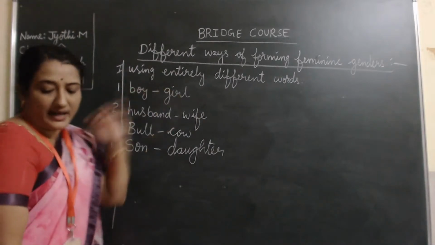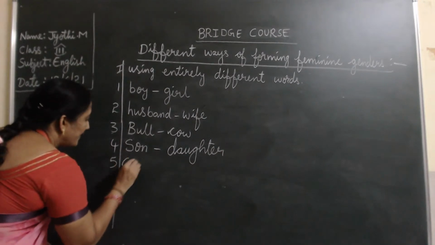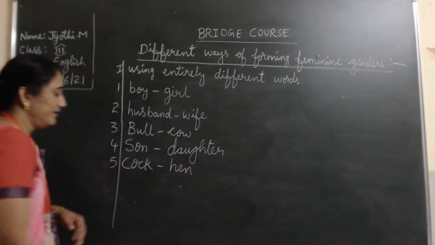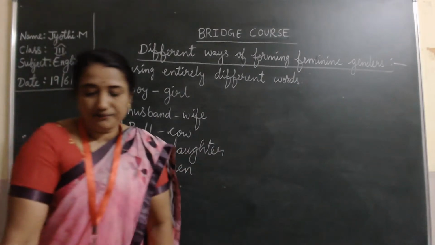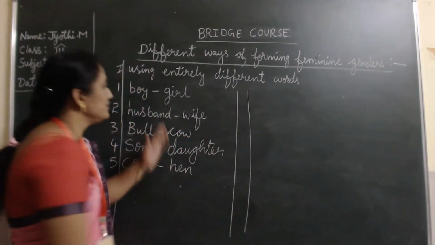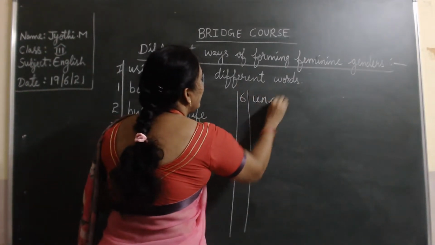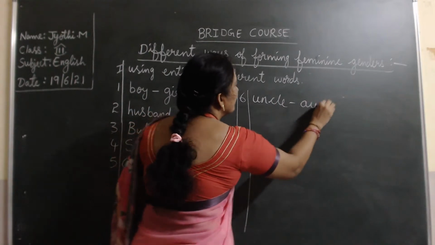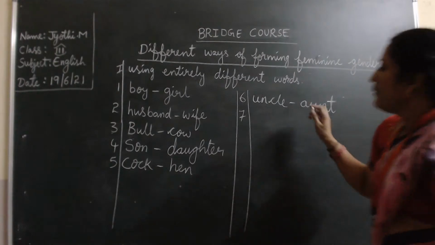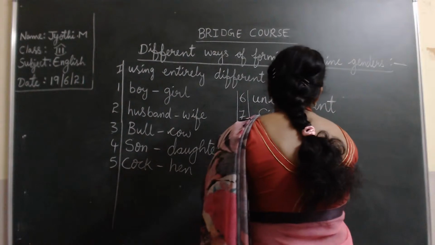So you are putting an entirely different word to form the feminine gender. Cock is a male gender, hen will be the female gender. In the same way, some more examples I'll give. You just take down, children. See, uncle, aunt. Yes? Sir, madam.